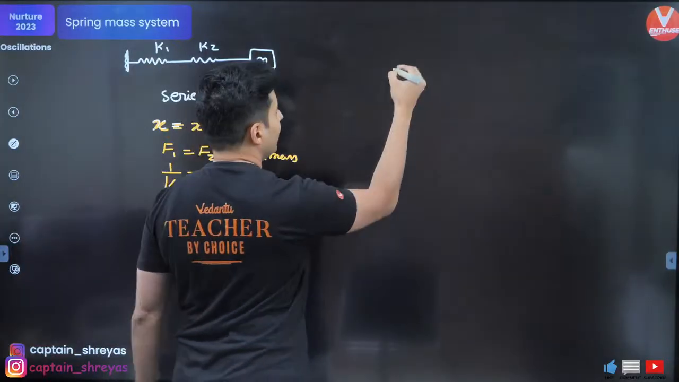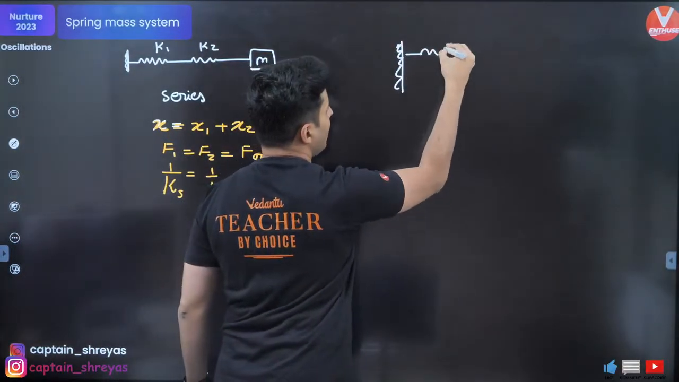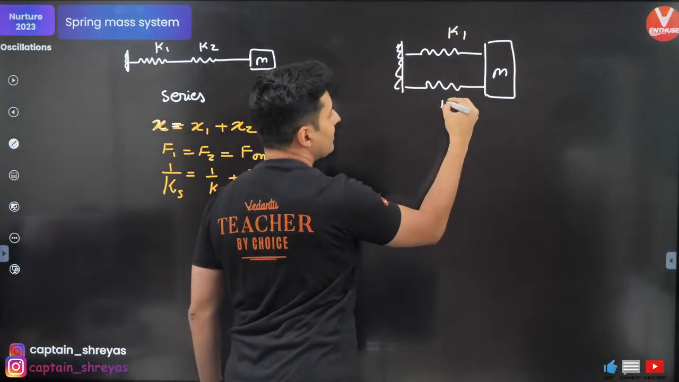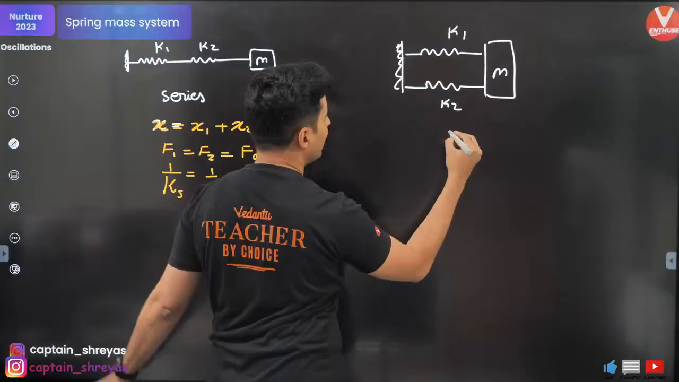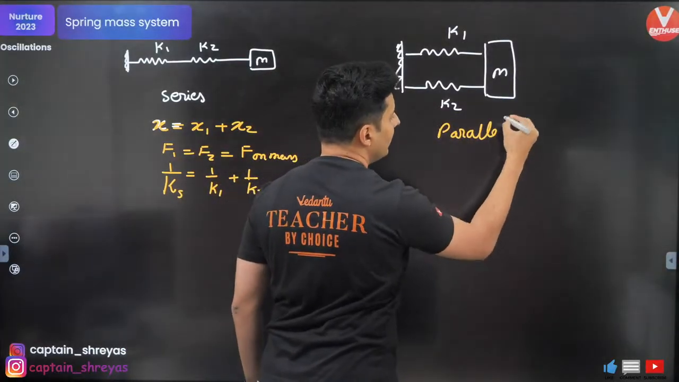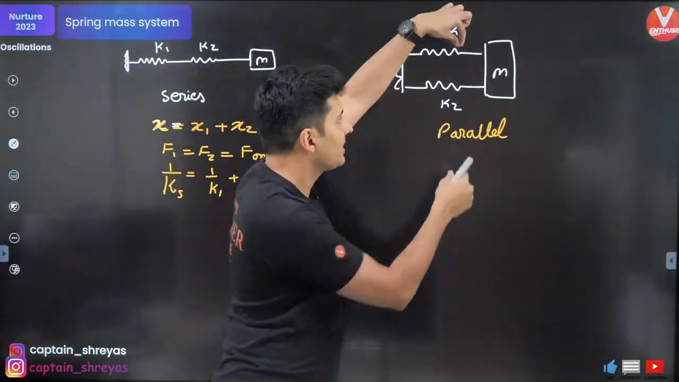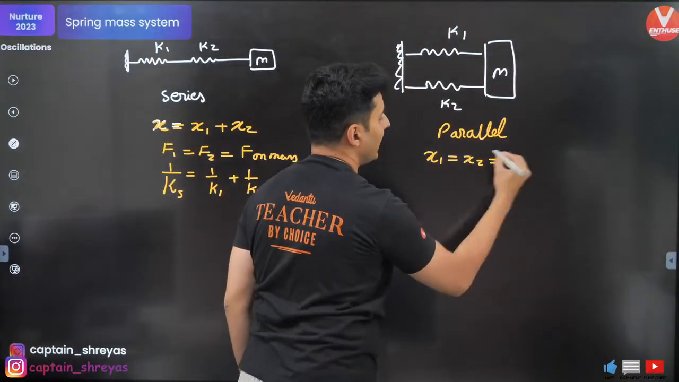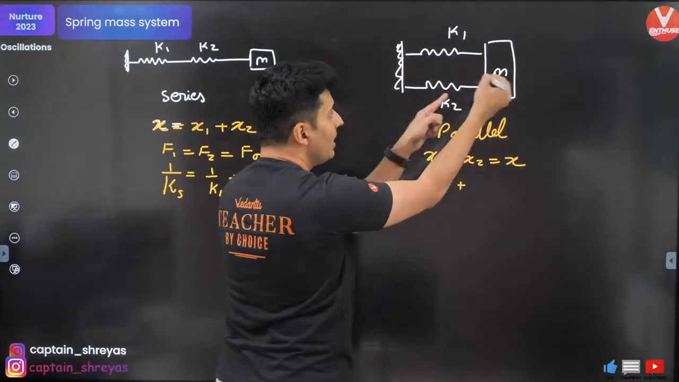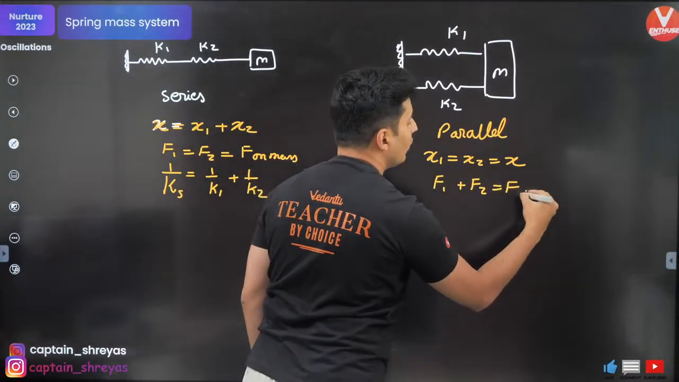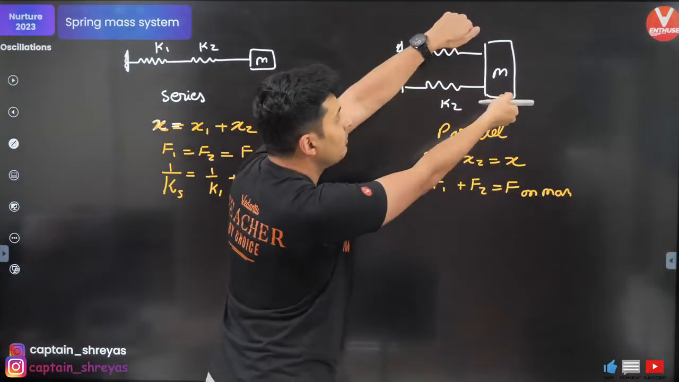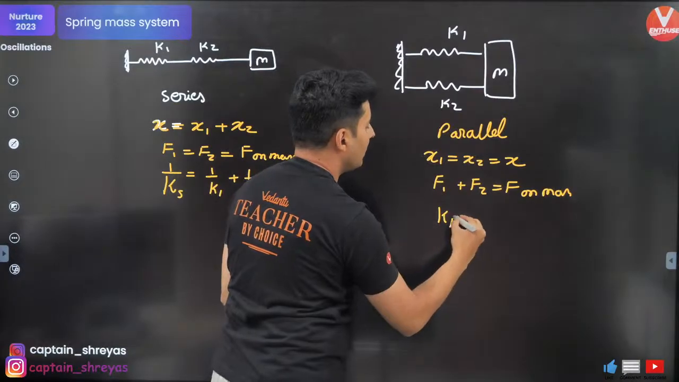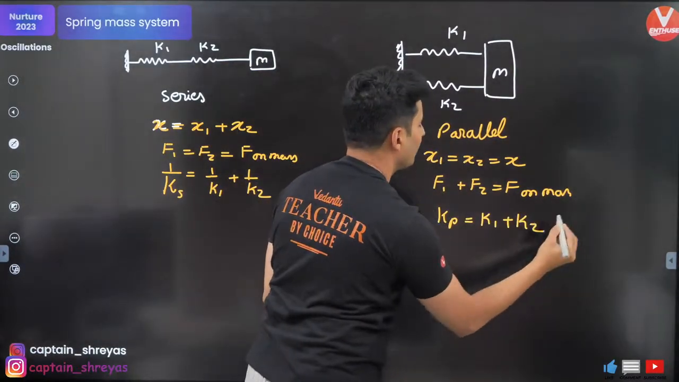Similarly, when you have your springs in parallel, let's say like this is M, this is K1, this is K2. When they are basically in parallel, what is same is when you extend this mass, both the springs get extended by the same amount. So x1 equals x2 equals x. But force on 1 plus force on 2 is the net force on the mass. Both springs will exert a force F1 plus F2 on the mass, and this time the equivalent spring constant is K1 plus K2. Keep this in mind.